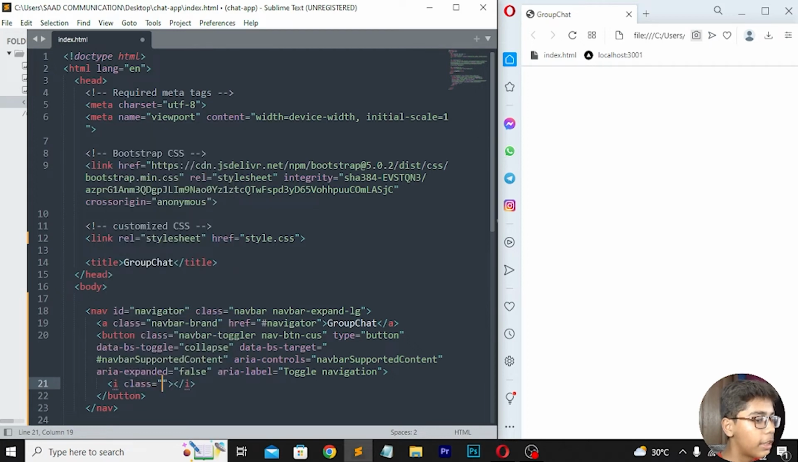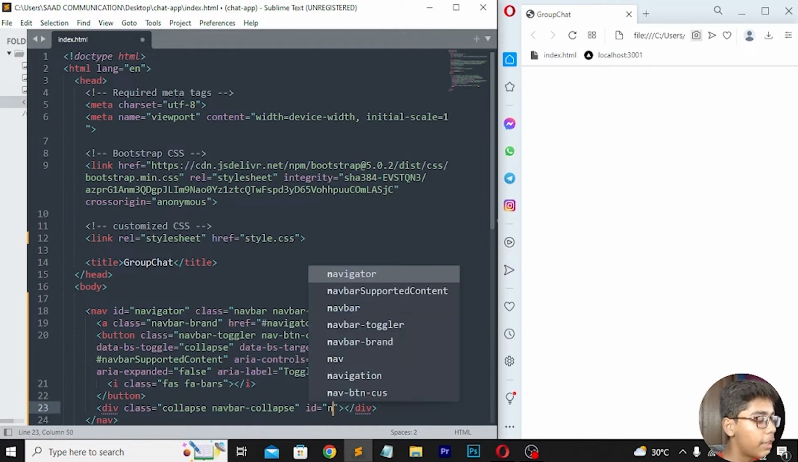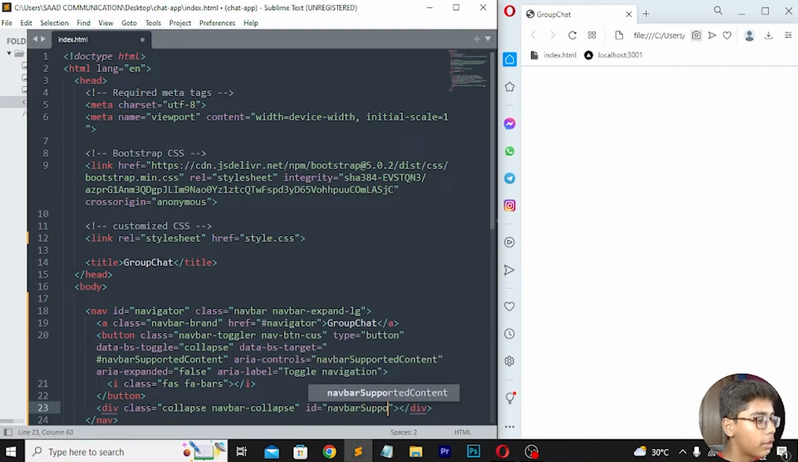And when you've done with this, I will be moving down, right here i tag, class which will be fa-bars. Then move down, then right here div, and in here I will be writing class which should be collapse navbar-collapse. Now here you have to write id navbarSupportedContent. Now you can see we have written this here. Now when you've written all these things, I will be moving down.